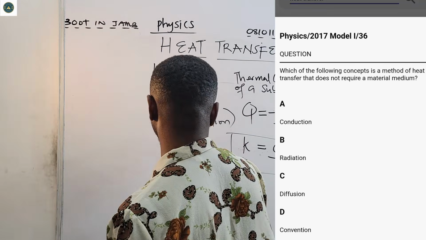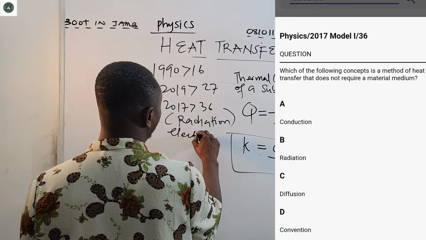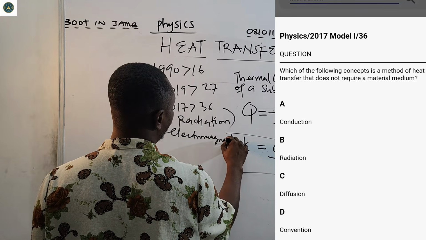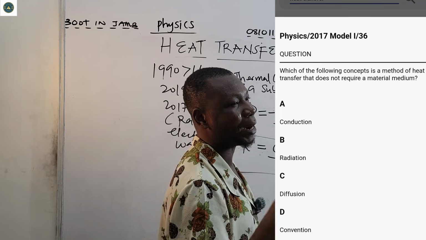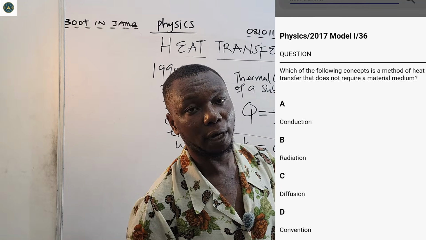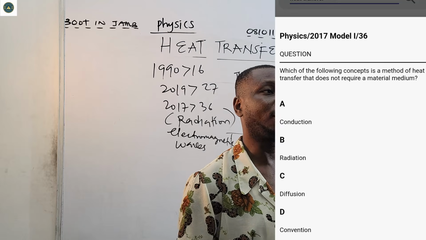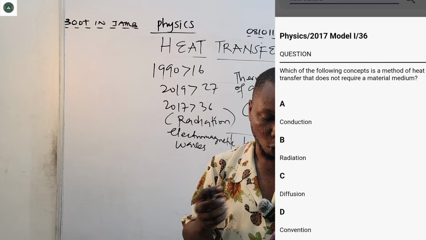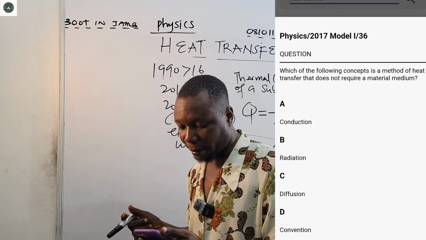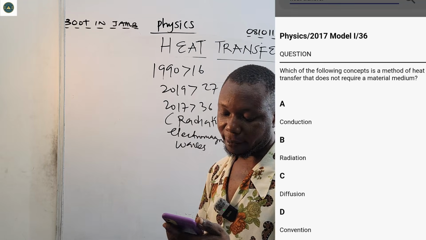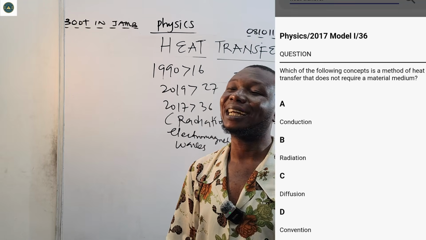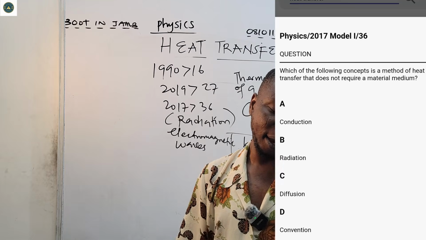So examples are what? The electromagnetic waves. Talk about the radio waves, the gamma rays that use the photons. Electron emissions from light. So A, conduction. B, radiation. C, diffusion. So B is the answer. Radiation is a method of heat transfer that does not require a material medium.